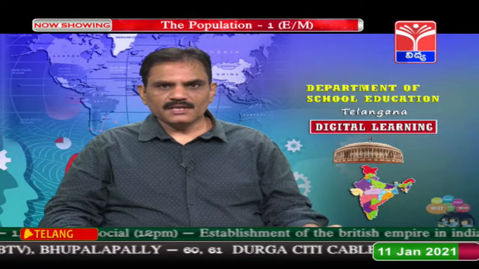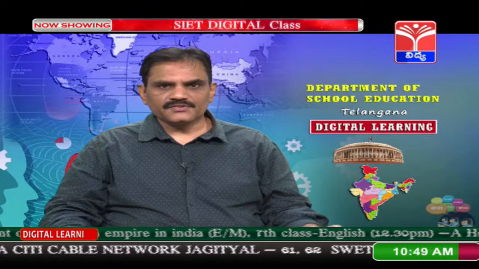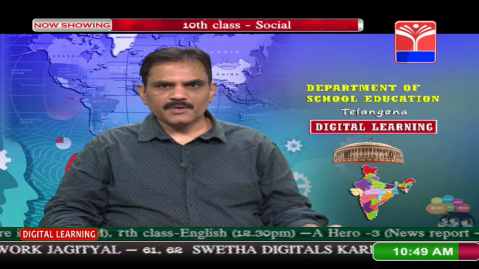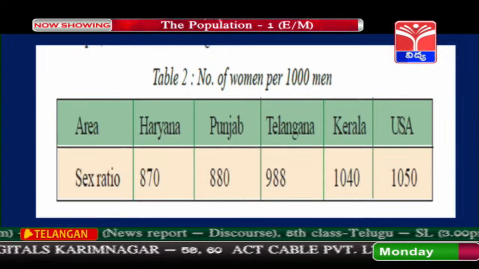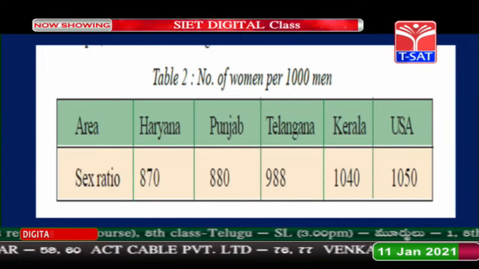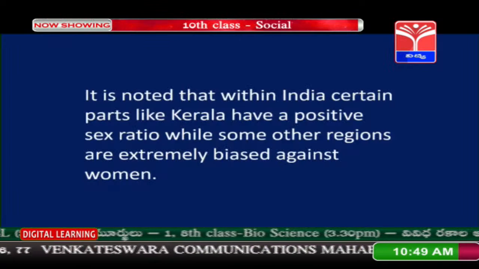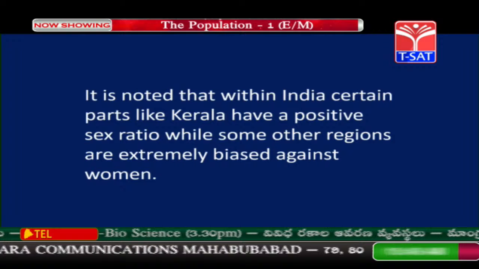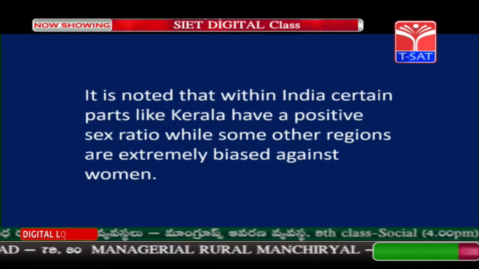So, wherever the sex ratio is very good, there is development, meaning equal numbers of males and females. So, there we can expect very good development in that region. It is noted that within India certain parts like Kerala have a positive sex ratio, while some other regions are extremely biased against women.